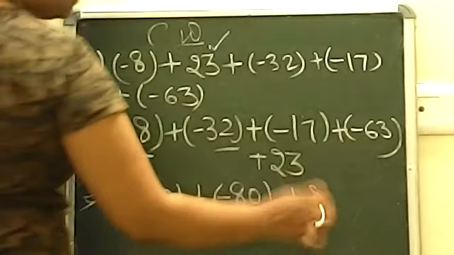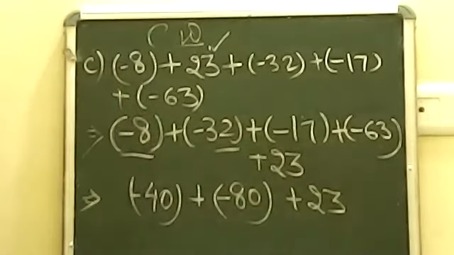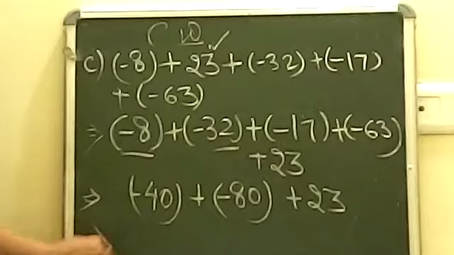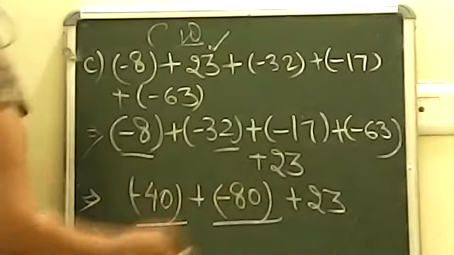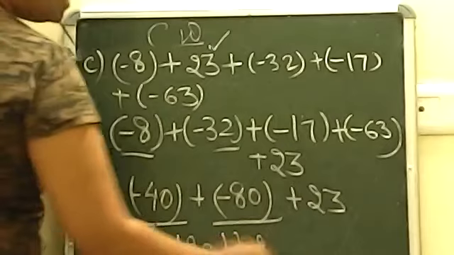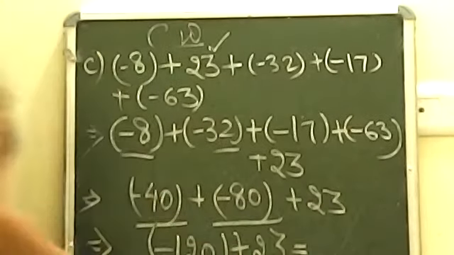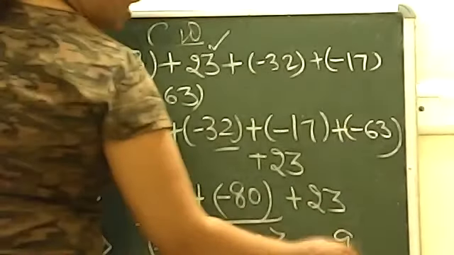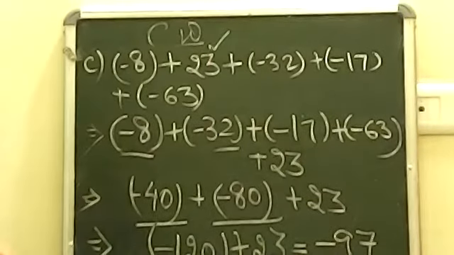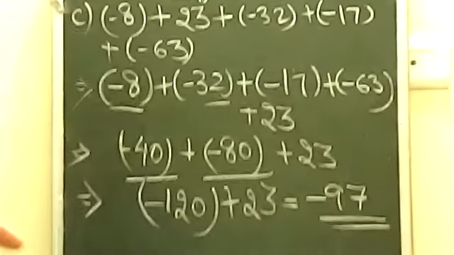And this is +23 which we will not touch now. ठीक है, पहले हम सॉल्व कर लेते हैं नेगेटिव वाले को. Now you can see here -40 and -80 will come together, will give you -120. And this is only 23. Now simply you will solve it, which will give us the answer -97. So our answer is -97 in total.